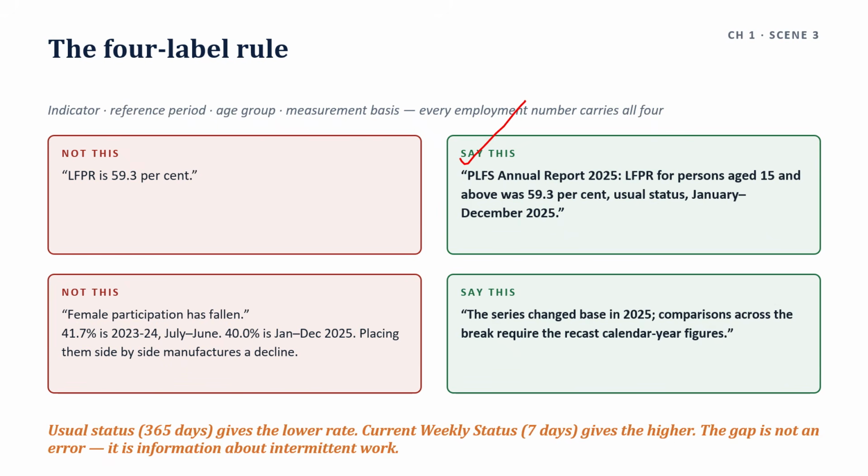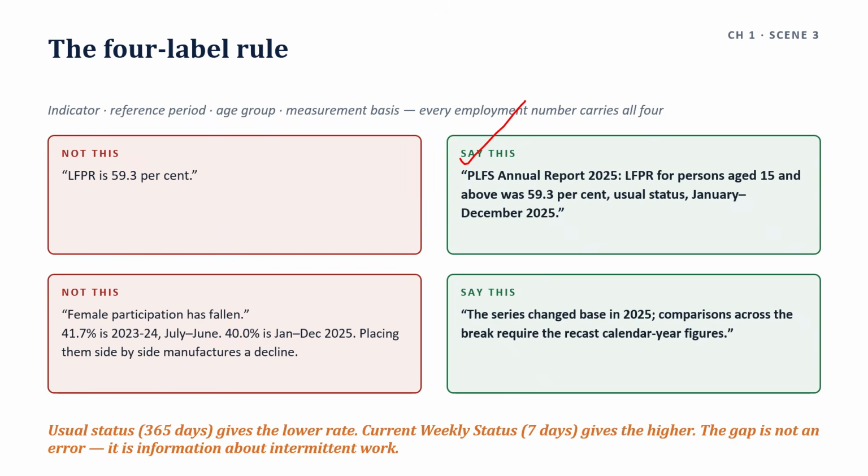And the series has a break in it. What is that break? And when has it taken place? Until 2024, PLFS reported July to June survey years 2017-18, 2022-23 and 23-24.